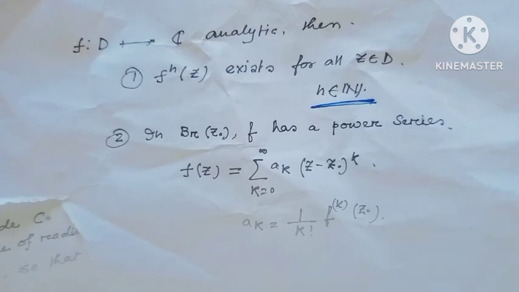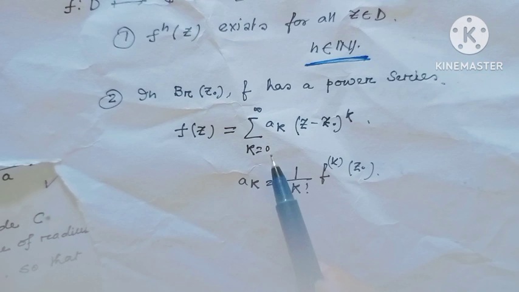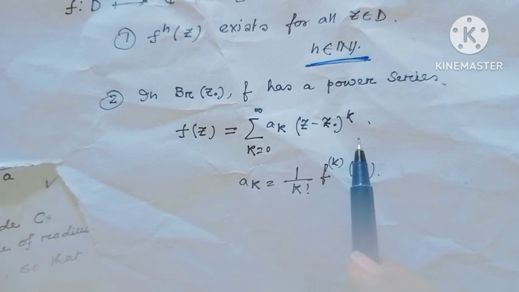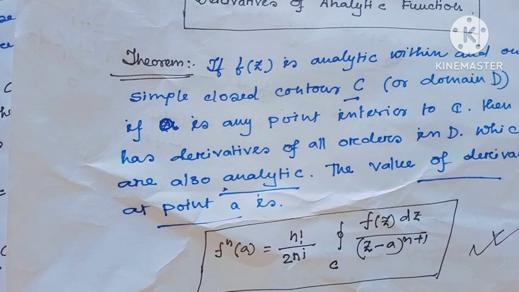This is the actual idea of analyticity, we all know. A function is analytic means there exists a power series, sum over k equal to 0 to infinity of a_k (z minus z0) to the power k, where a_k equals 1 over k factorial times f^(k)(z0). And if a lies inside of this circle, then f^(n)(a) equals n factorial over 2 pi i times the integral of f(z) dz over (z minus a) to the power n plus 1. And this is actually the extension of Cauchy's integral formula.